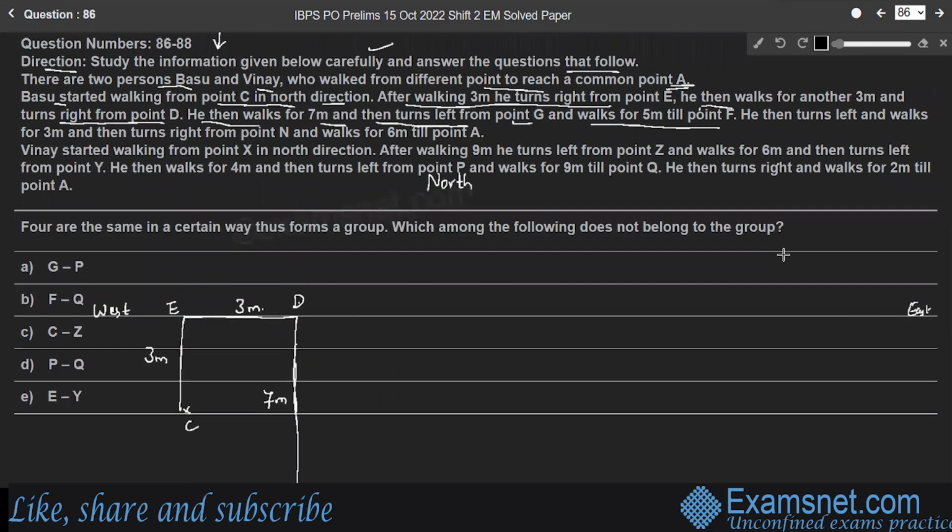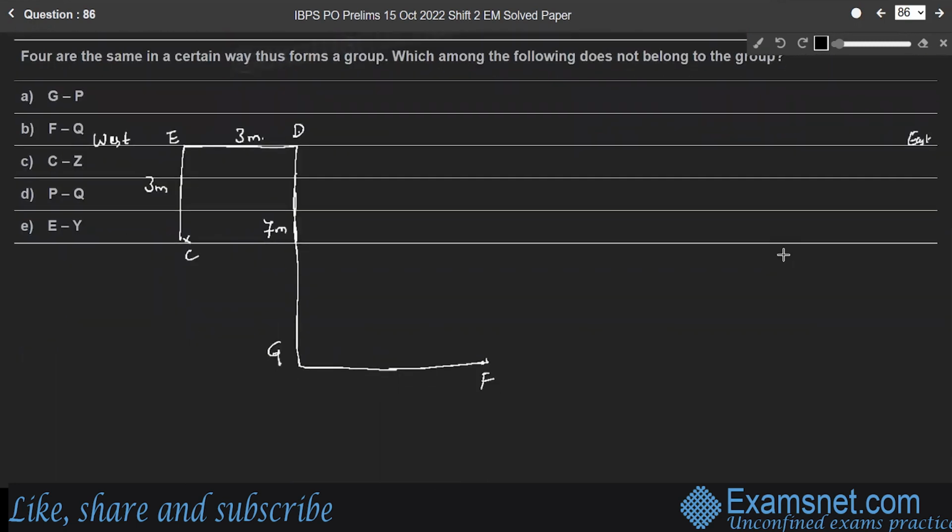And he then turns left again, to the north direction, right?